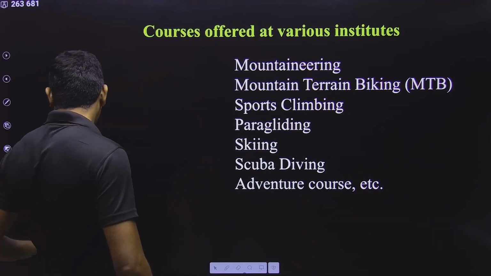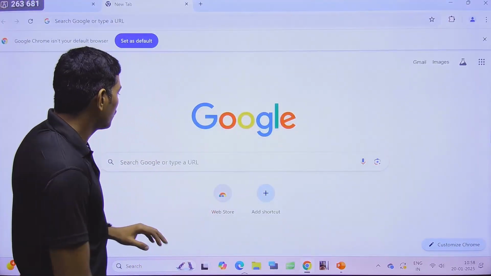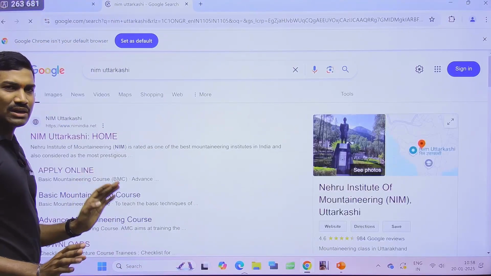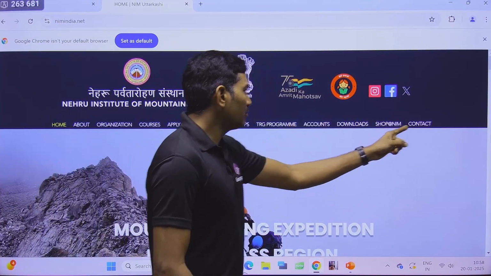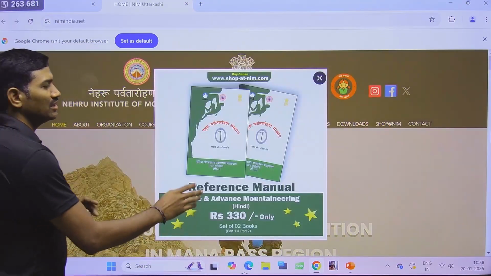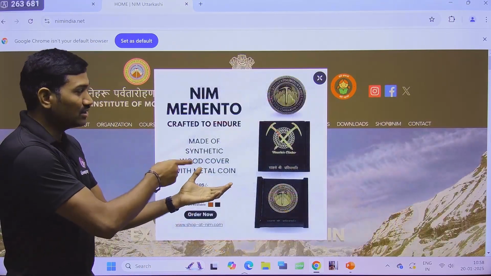Regarding this, I will tell you, in the case of Nehru Institute of Mountaineering, what are the various courses available? Simply type Nehru Institute of Mountaineering. Go through the home page and here you can see this. In this way, see, even they are displaying this. Regarding this one also I will tell you, this is the book.